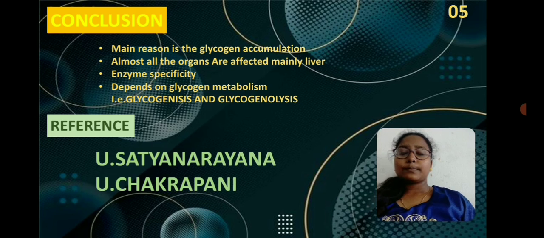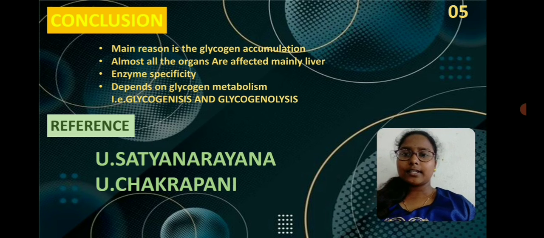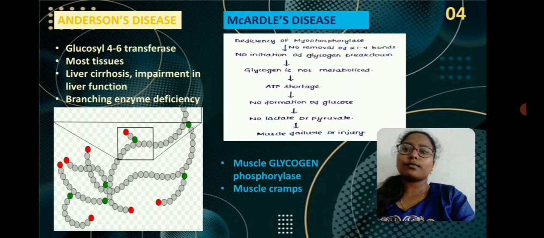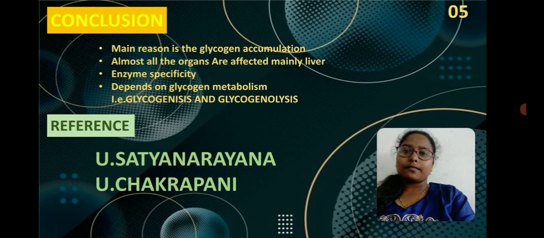And enzyme specificity. That means every disease is concerned with a specific enzyme. We can see von Gierke's glucose 6 phosphatase, Cori's disease amylo alpha 1,4 glucosidase, Anderson's glucosyl 4,6 transferase, McArdle's myophosphorylase. Every disease has a specific enzyme deficit which leads to the concerned disease. And the disorders mainly depend on glycogen metabolism, that is glycogenesis or glycogenolysis, either the formation or the breakdown of the glycogen. These are the main aspects which lead to the glycogen storage diseases.